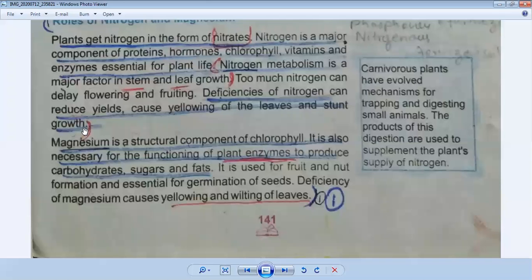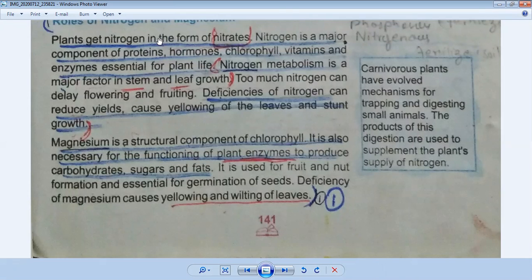Now we will discuss the effects of excess nitrogen. If a plant is getting excess nitrogen, what will happen? You can see in this paragraph, too much nitrogen can delay flowering and fruiting. So in this paragraph we have discussed three headings.